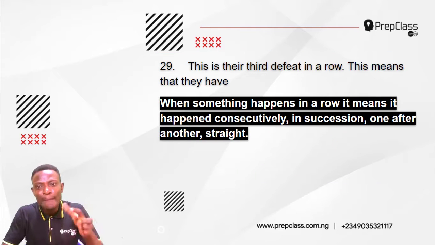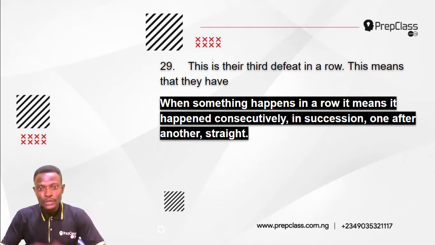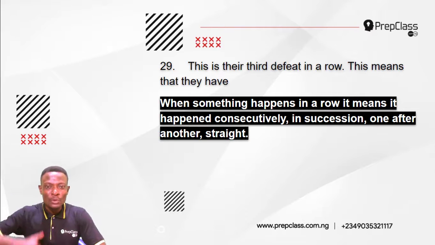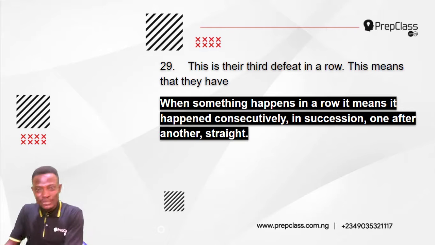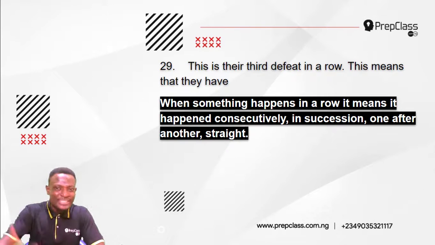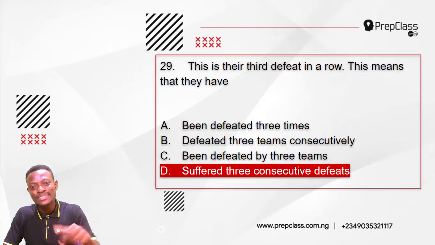Now, when something happens in a row, it means it happened consecutively, repeatedly, in succession, one after another. They lost 2 days ago, they lost yesterday, they lost today as well. So this is their third defeat in a row. This means that they have suffered 3 consecutive defeats.